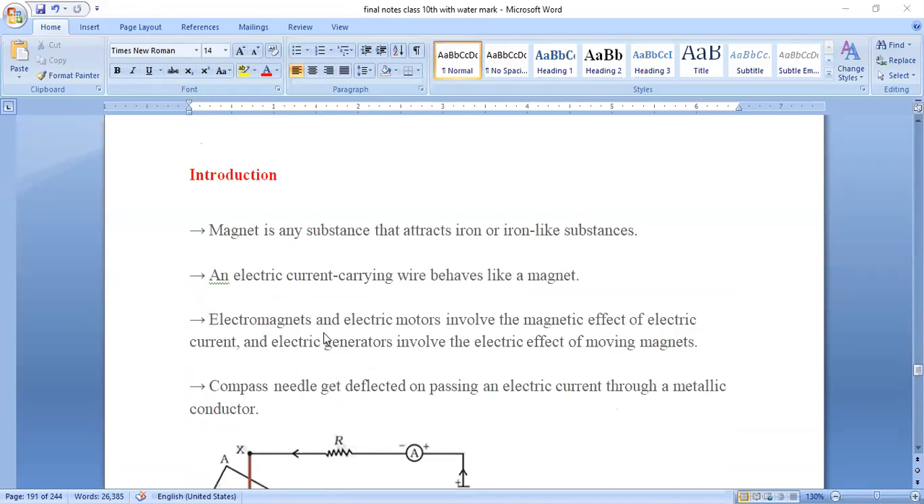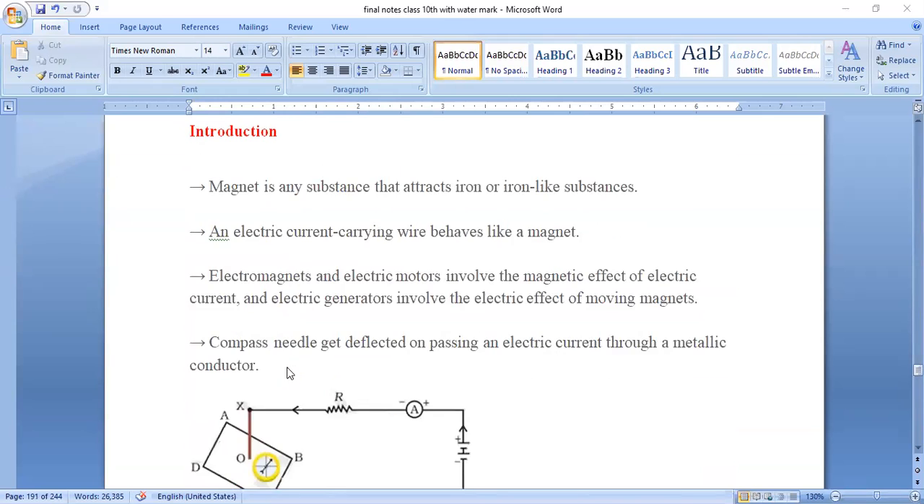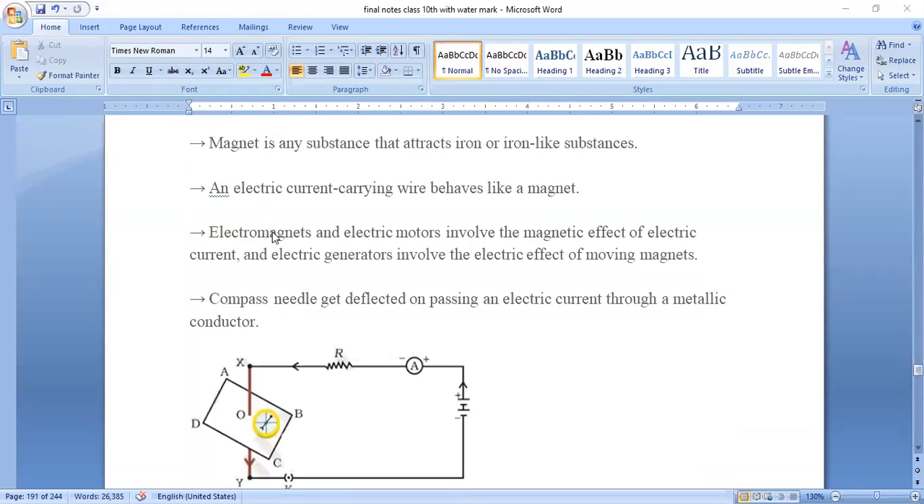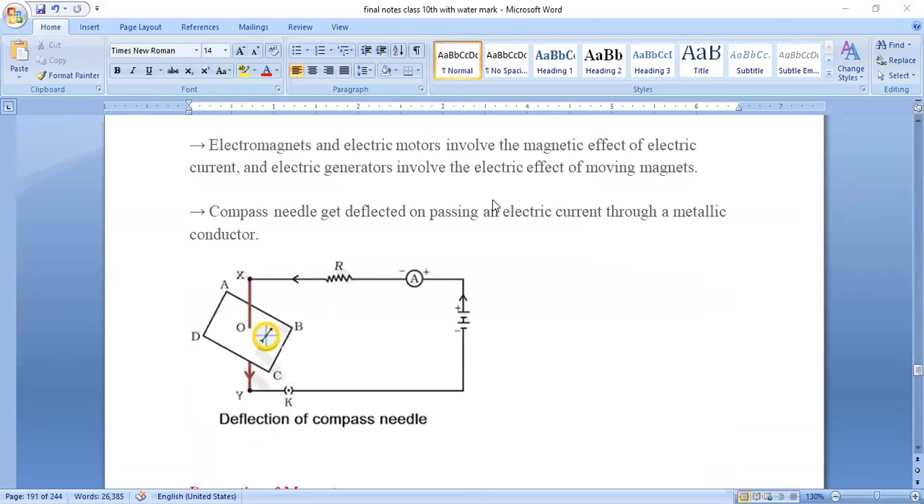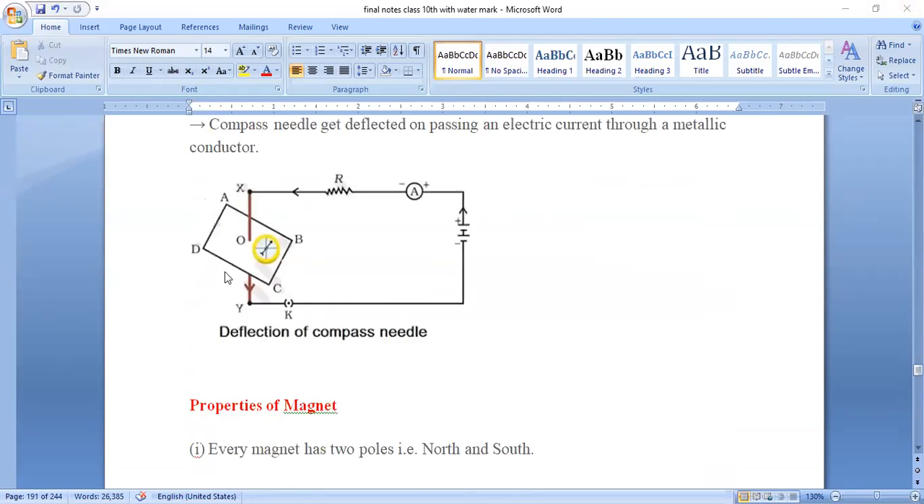So today, whatever we have discussed, I'm repeating it once again. In the introduction, we have seen what a magnet is. A magnet is a substance that attracts iron and iron-like substances. And an electric current carrying conductor behaves like a magnet. Whenever we keep a compass near the current carrying conductor, the compass will show deflection. This we have seen.